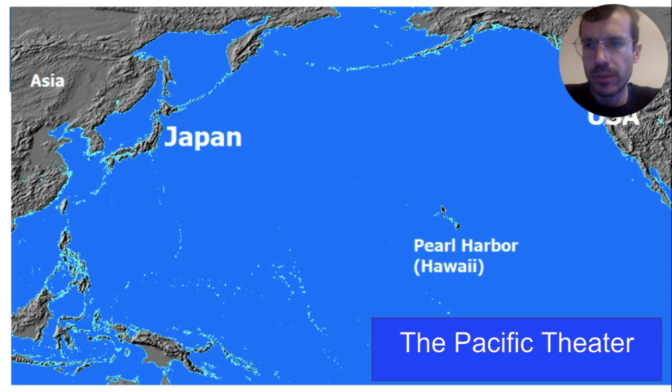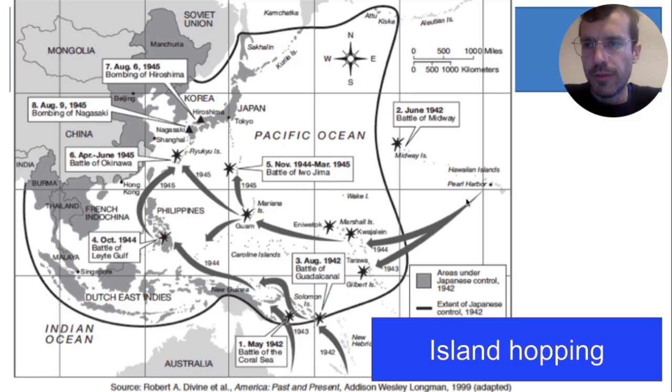The other theater was the Pacific theater in the Pacific Ocean, and most of the fighting in this theater was between the US and Japan. Here is Hawaii, where Pearl Harbor is located. The fighting between the US and Japan in the Pacific theater mostly took place at sea or on small islands in the Pacific Ocean. And instead of trying to attack Japan, the US pursued a policy that's called island hopping.